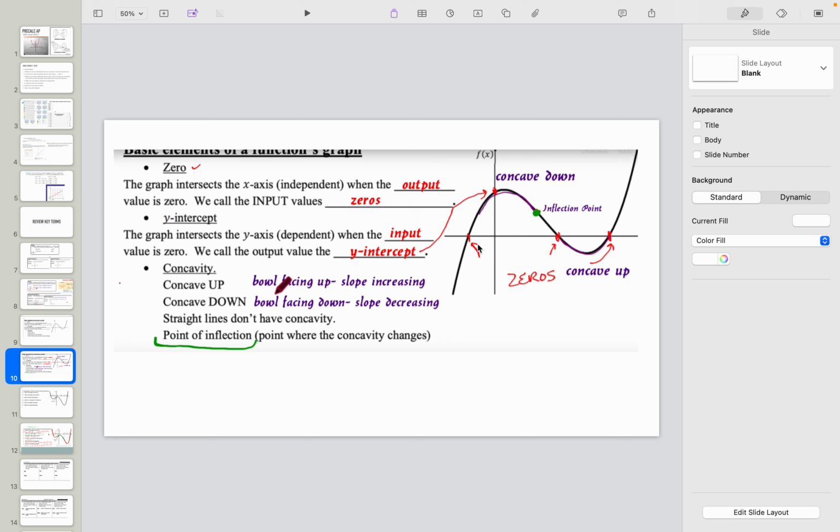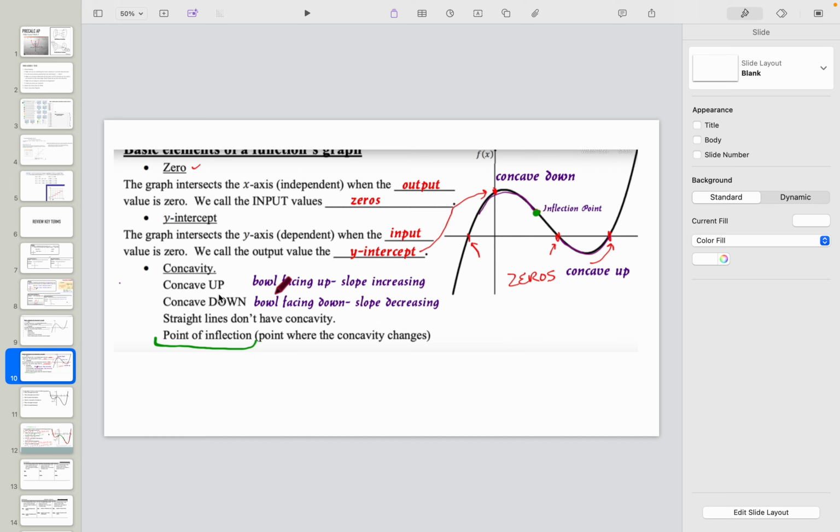So if I wanted to say what these are, let's say x is -2, maybe x is 4, and x is 6, right? These are just made up because we don't know the values. But when we ask for the zeros, we're asking for x values. The graph intersects the y-axis. That is the y-intercept right up here. This is the y-intercept, right? Because the input value is 0, x is 0, and the y value is the y-intercept.